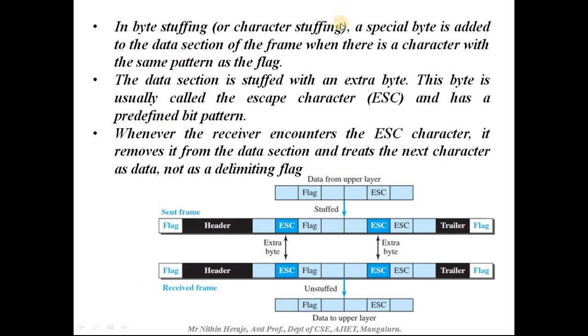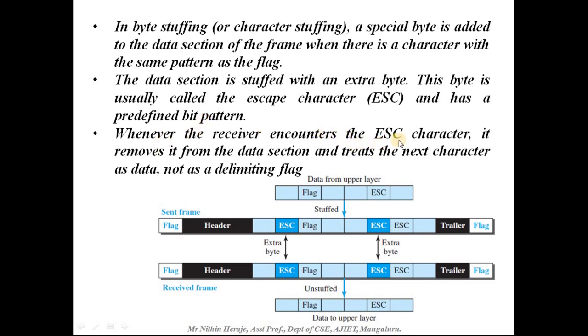In byte stuffing, a special byte is added to the data section when there is a character with the same pattern as the flag. So we are going to add a special byte in the data section of the frame itself when you get a pattern similar to that of the flag. The data section is stuffed with an extra byte. This byte is usually called the escape character and has a predefined bit pattern.